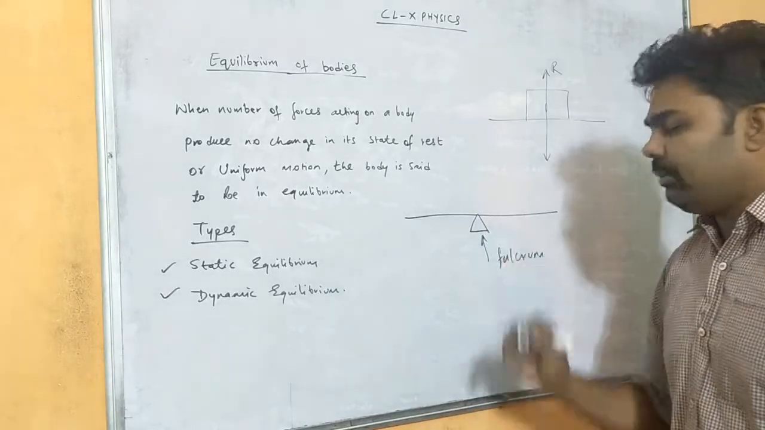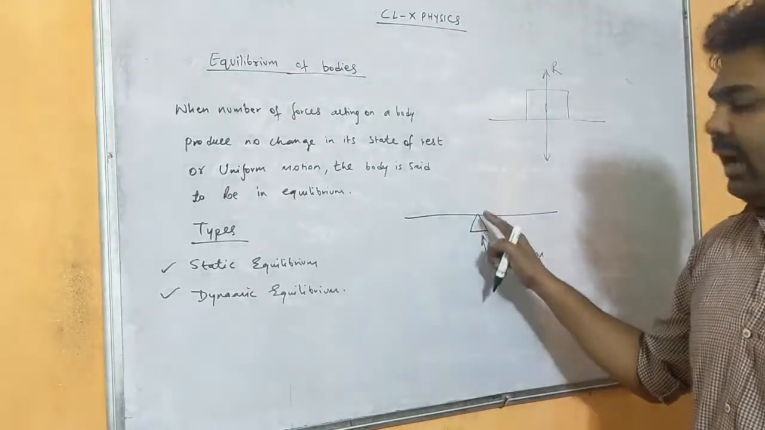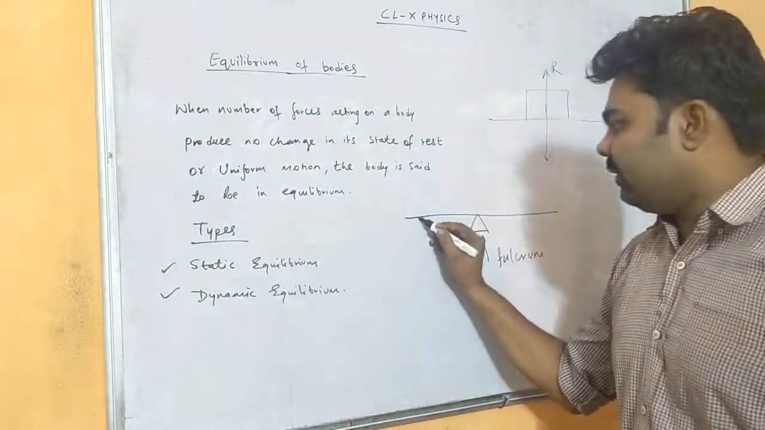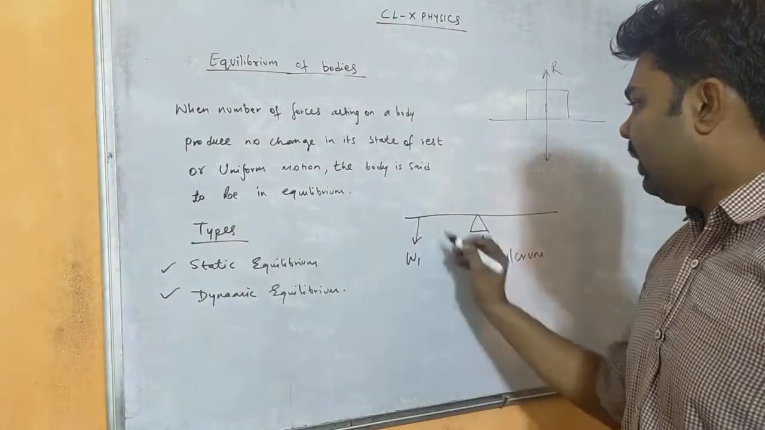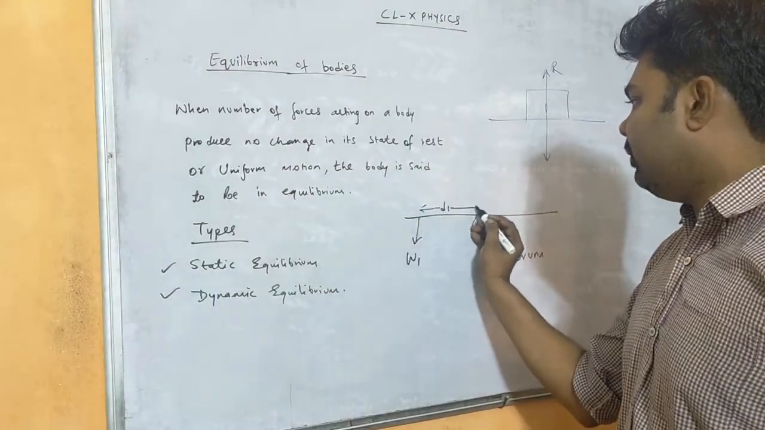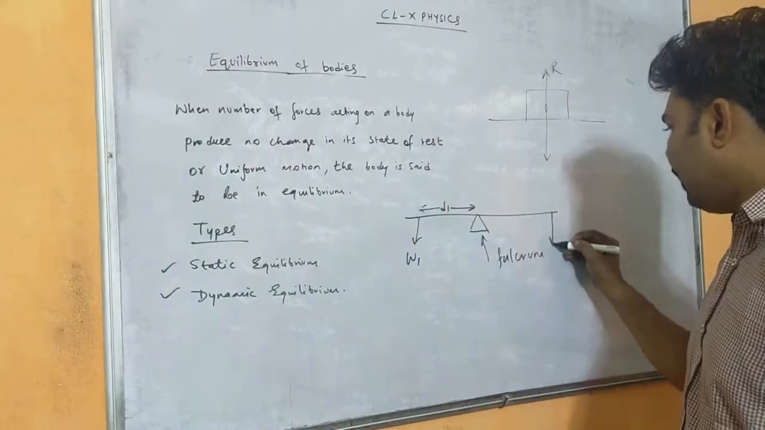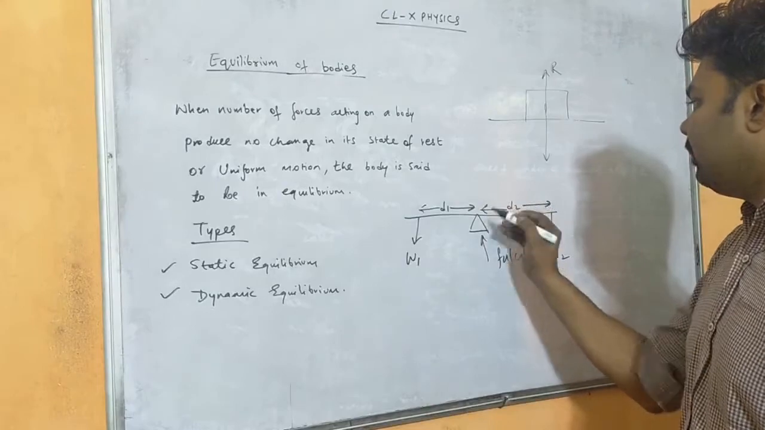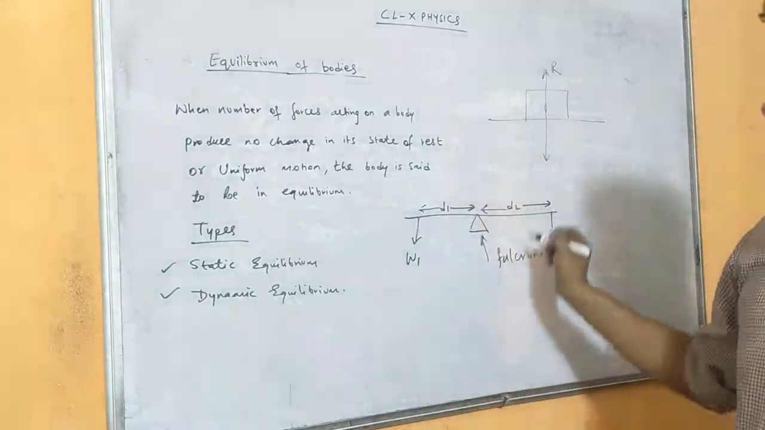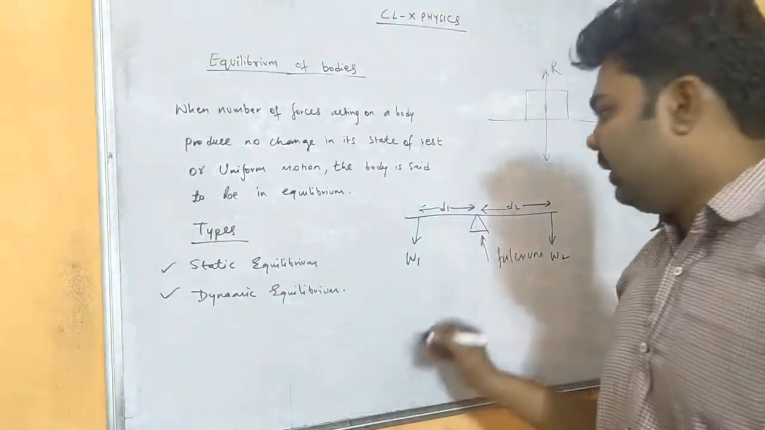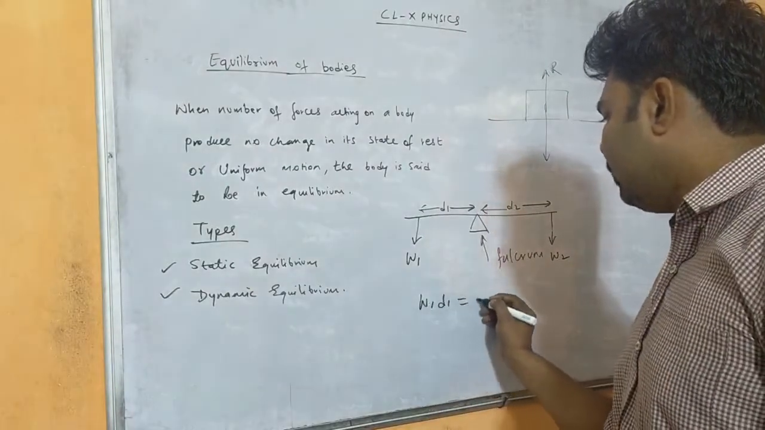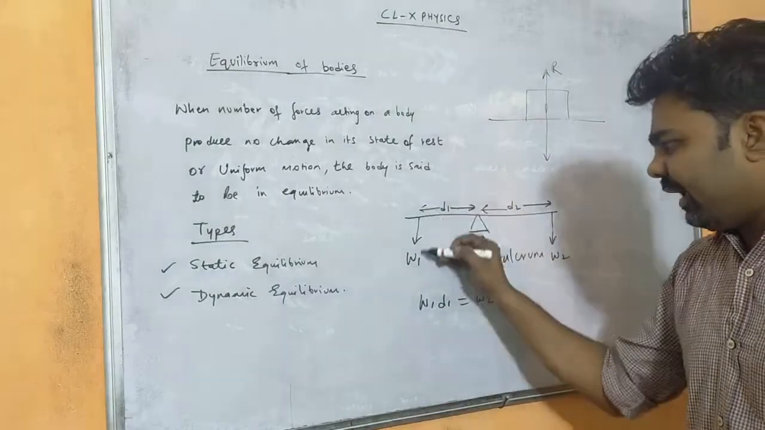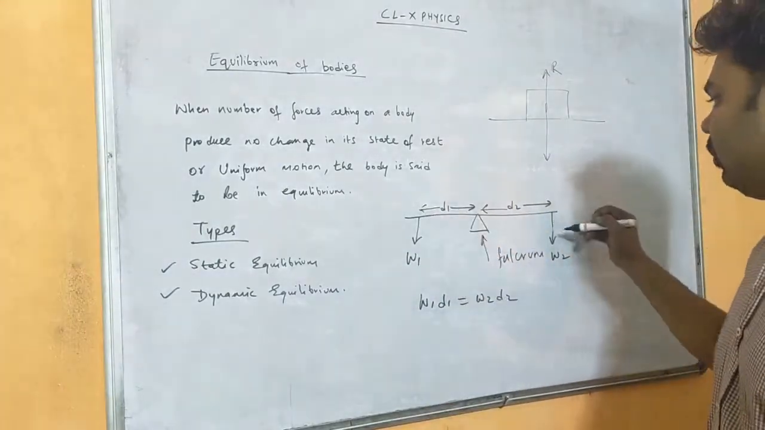Okay, fulcrum means it is balancing at this point, both the ends are balanced, right? So if I consider this weight to be W1 at a distance D1 from the fulcrum, and another weight W2 at a distance D2 from the fulcrum, okay? If the seesaw is in equilibrium, then W1 D1 must equal W2 D2. That means anti-clockwise moment must equal clockwise moment.